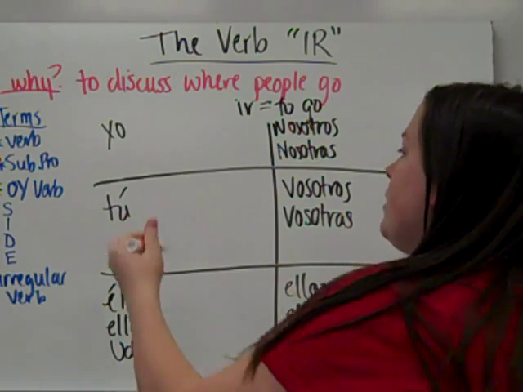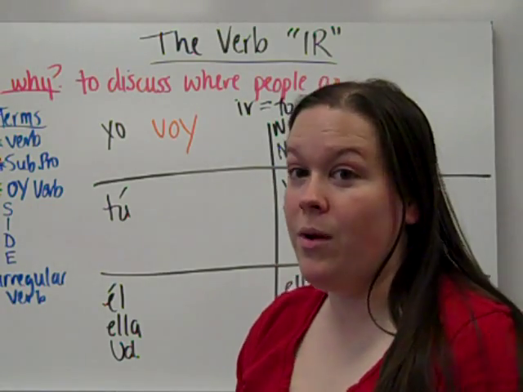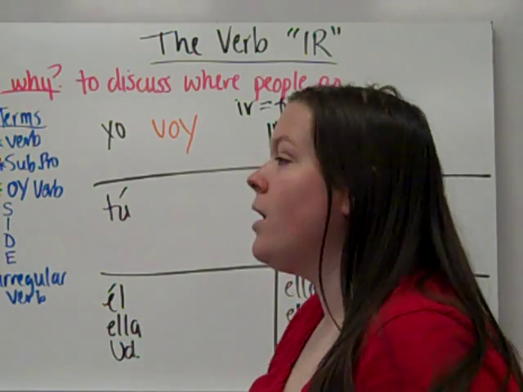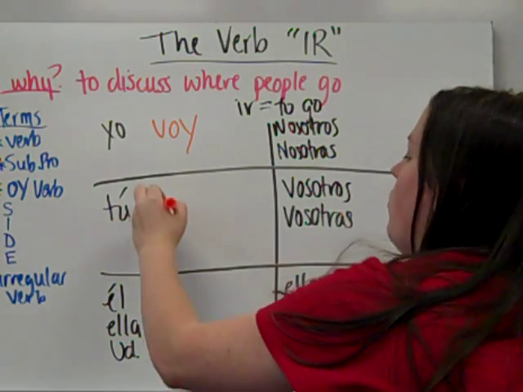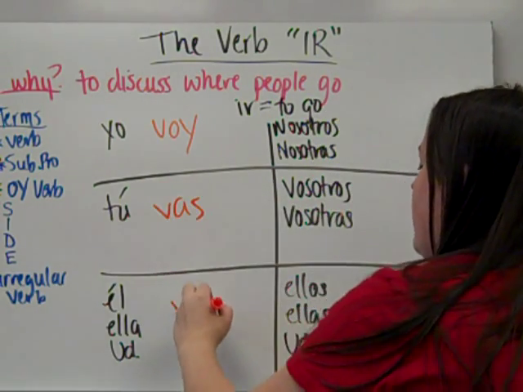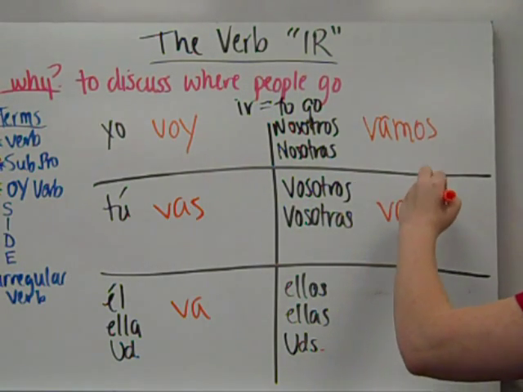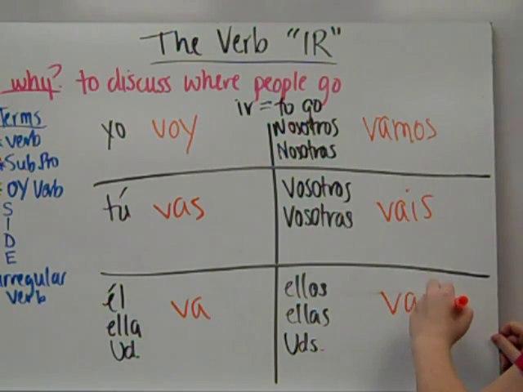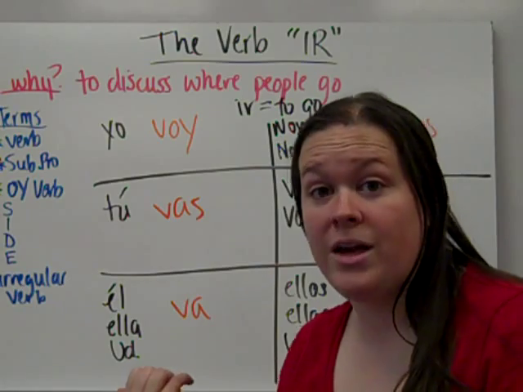And the forms of ir: yo voy. Now something to notice right away. Obviously we took off the IR, but all of your forms of ir will start with a V. Voy, vas, va, vamos, vais, van.